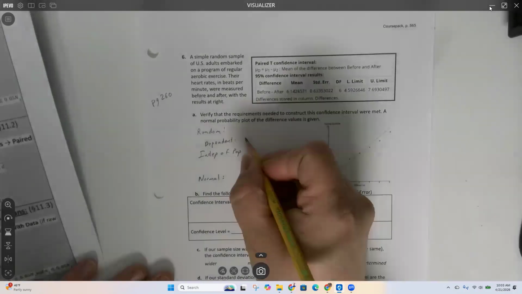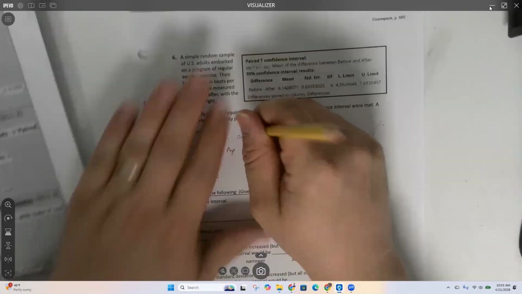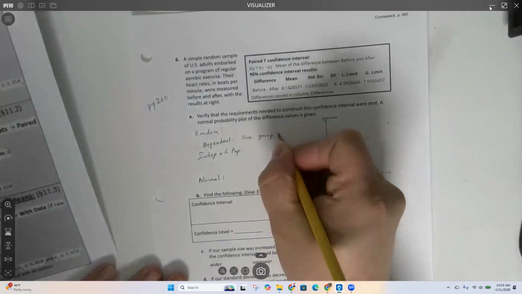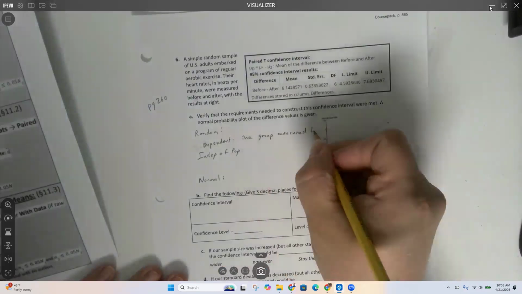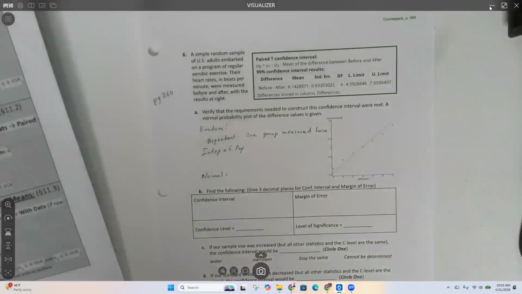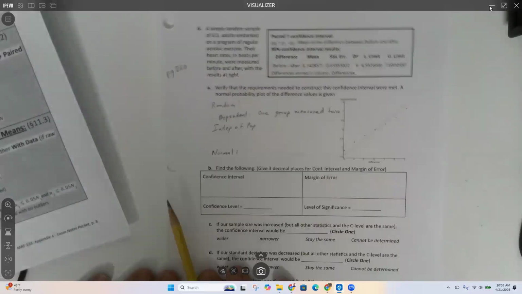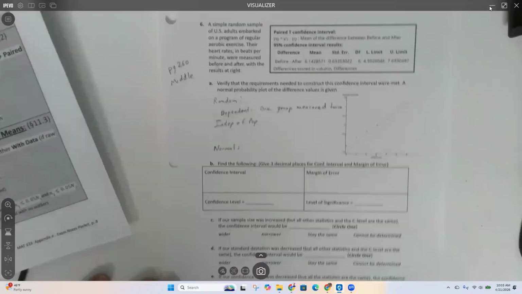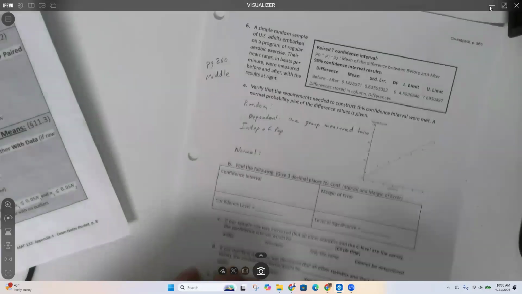So this would be an example of one sample or one population, one group, we'll call it, measured twice. And that means that it's matched pairs. Anyway, this is all on page 260 in the middle. Okay. So there's all that. Let's go on to the next page. Page 566.